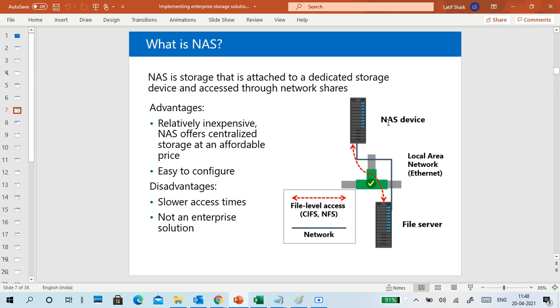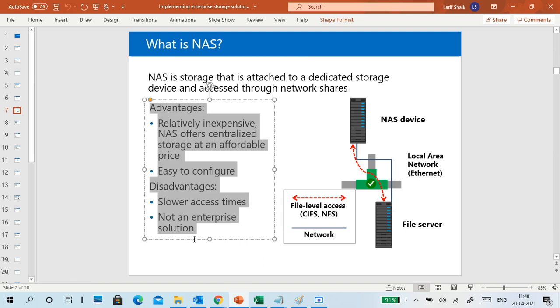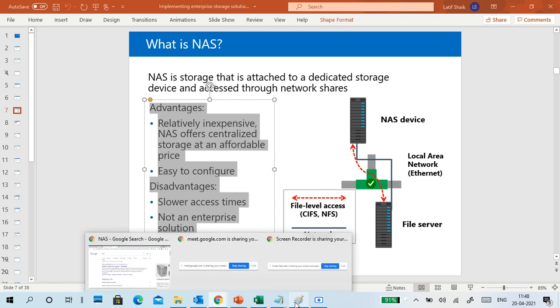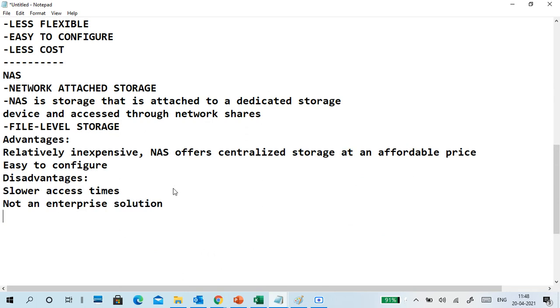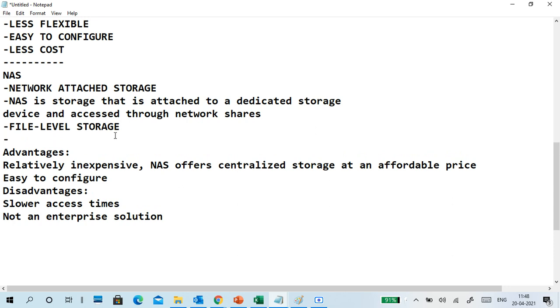This is the picture you can see. The NAS device is a box. A file server is controlling it, accessing the files and delivering them to the clients. That is through normal Ethernet, so the access time is slower. These are the advantages and disadvantages of NAS. It is file level storage. Remember, it is file level storage.